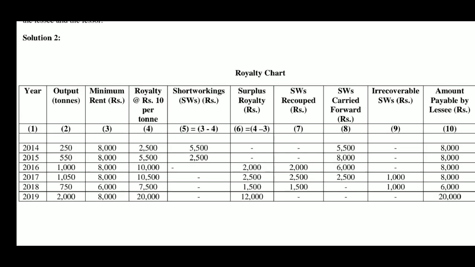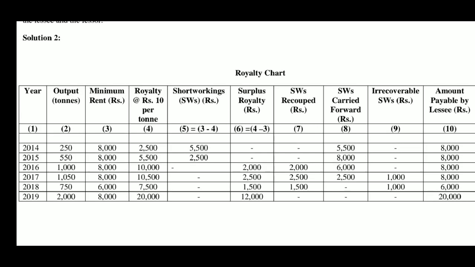Now, in the year 2017, again we have surplus royalty 2,500, that is used for recoupment. Therefore, again it is reduced to 2,500, 6,000 minus 2,500. That is the first year's short workings out of 5,500, 2,000 was recouped in 2016, balance remained is 3,500, out of which 2,500 is recouped in 2017. Now 1000 more is not to be recouped. 3 years period expires now. Therefore, out of 5500, 1000 cannot be recouped.